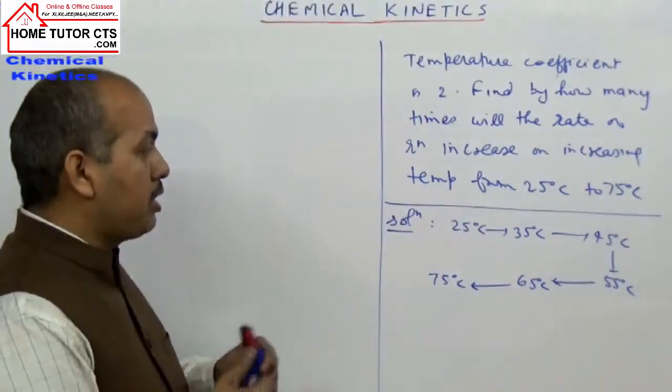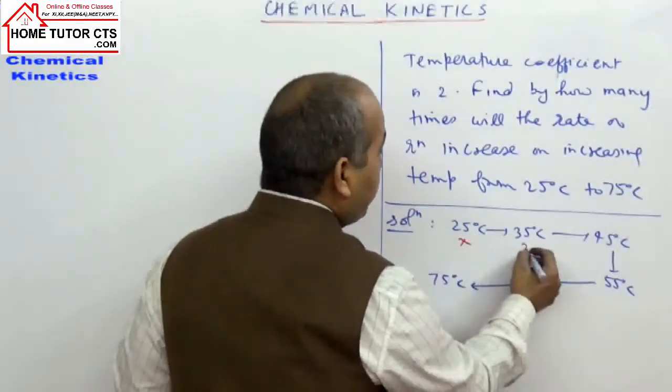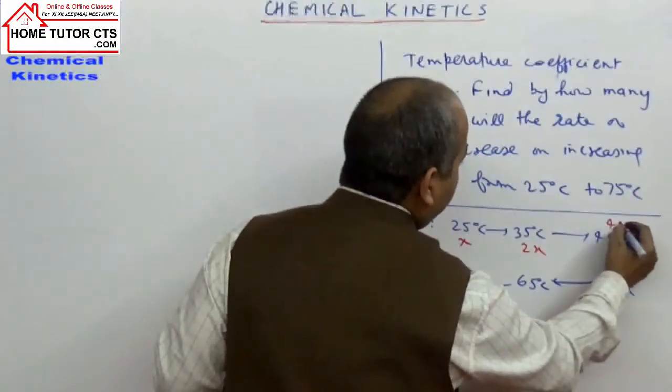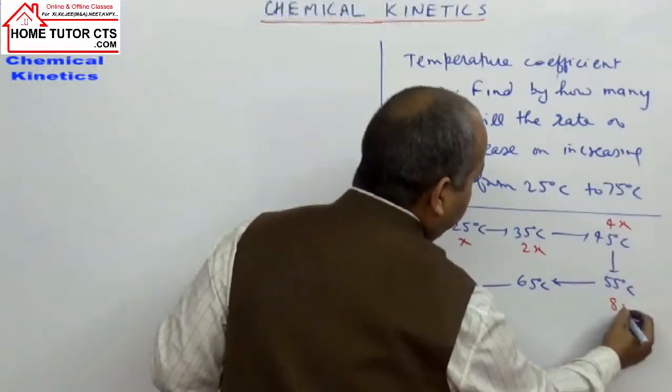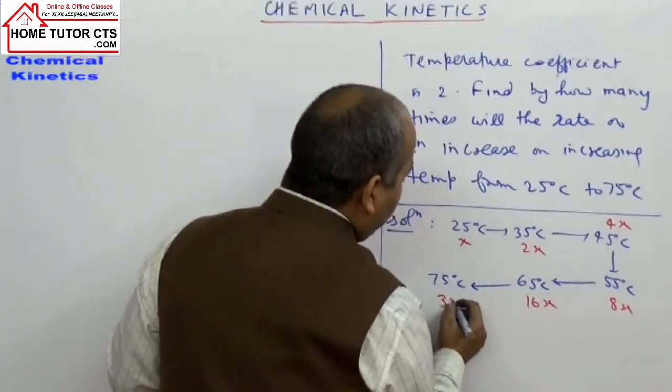If the rate of reaction is taken as x in the beginning, from here to here the rate becomes 2x. Here to here the rate becomes double, so its double is 4x, then its double 8x, then its double 16x, and its double 32 times x.